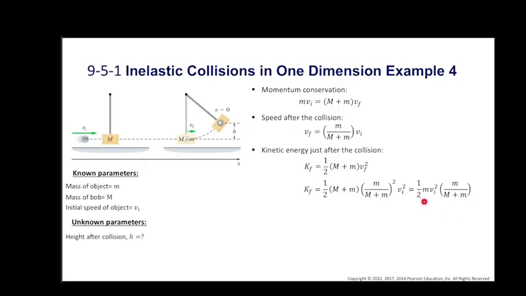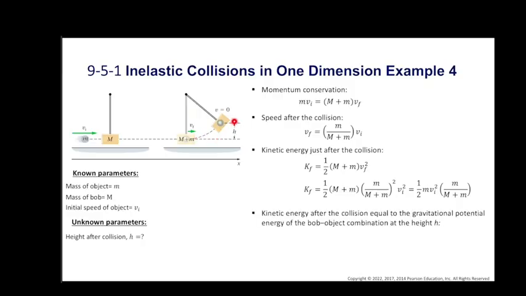By solving we get half m vi squared times m over m plus M.